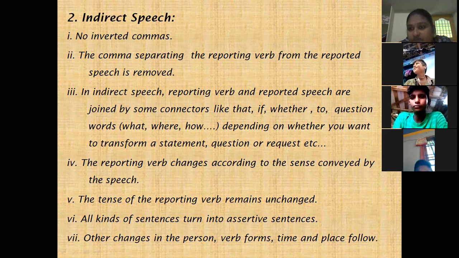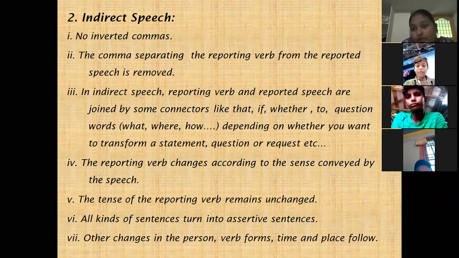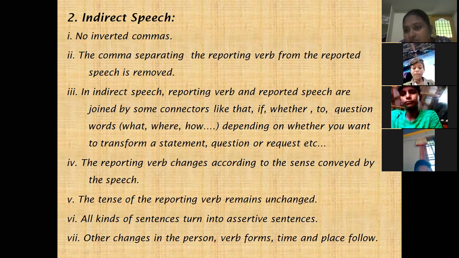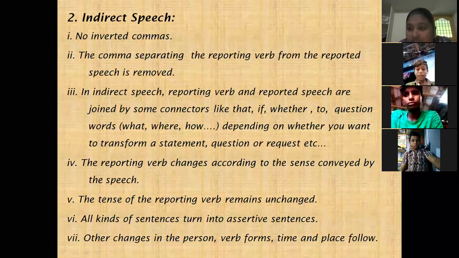In the first class, we discussed assertive sentence, isn't it, children? Yes, first class, madam. For assertive sentence, what is the connector we use to connect reporting speech and reported speech? Told. What is the connector we use to join reporting speech and reported speech in assertive sentence? Ma'am, once again.